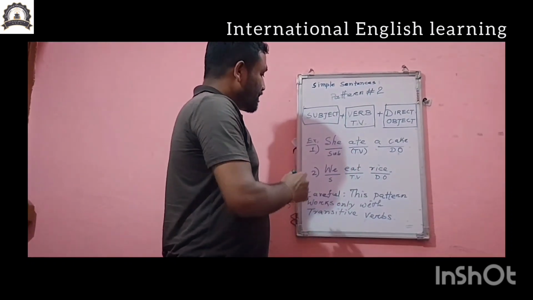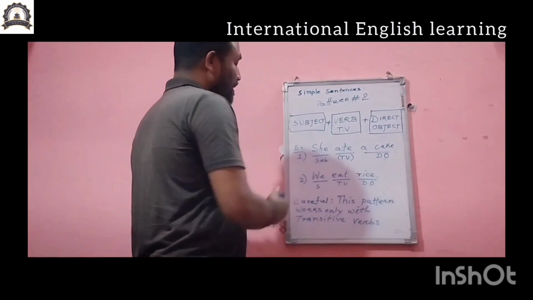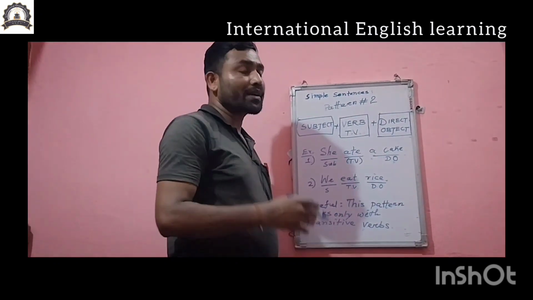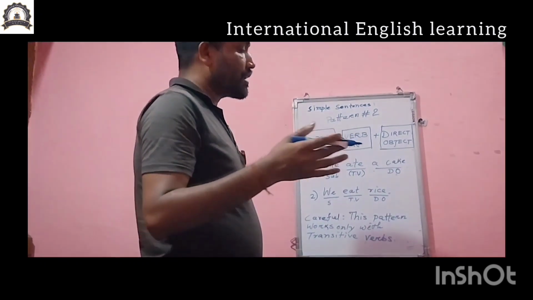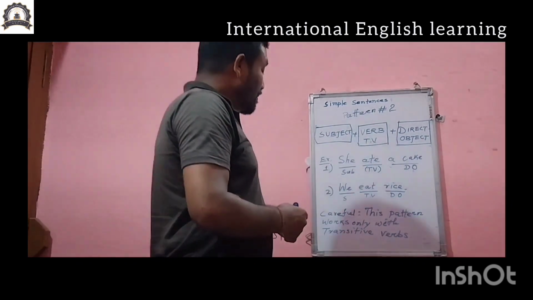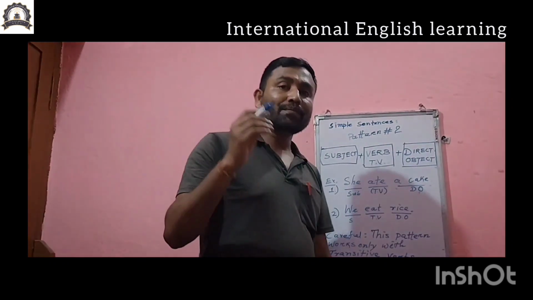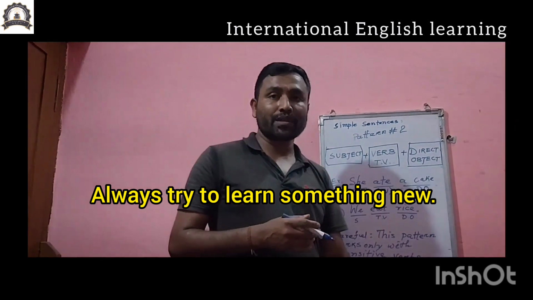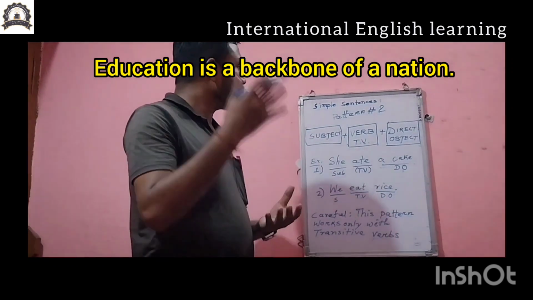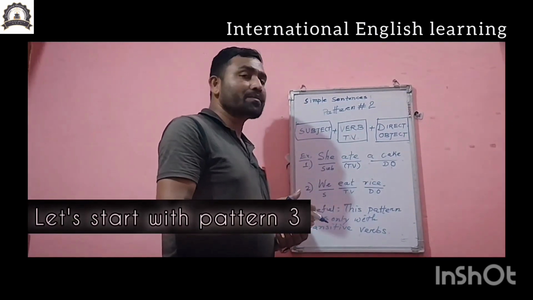Then in our second sentence: we eat rice. We is a pronoun, and eat is a transitive verb because it has taken the object rice. What kind of object is it? A direct object. It indicates a particular object, and it is a direct object. The most important keynote you can remember is that this pattern works only with transitive verbs. So my dear students, listeners and viewers, you must remember this very simple pattern. Just try to remember it and apply it in your own sentence making.